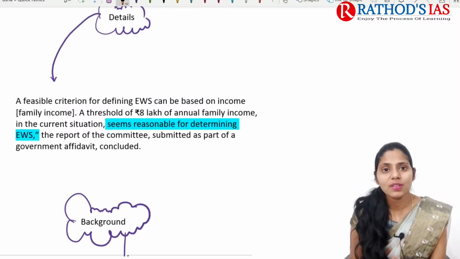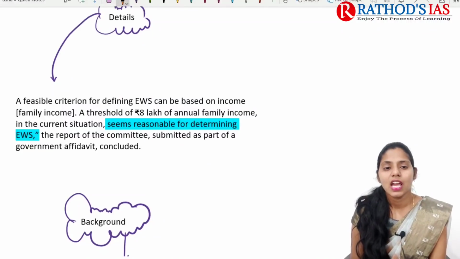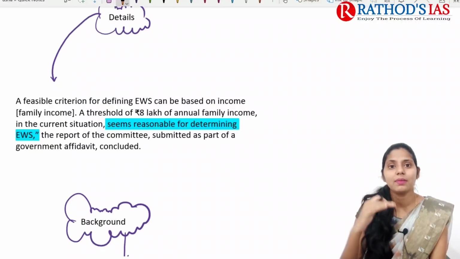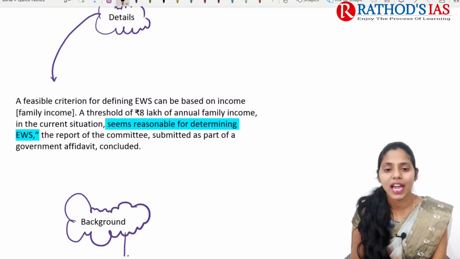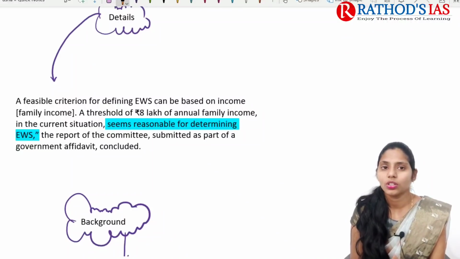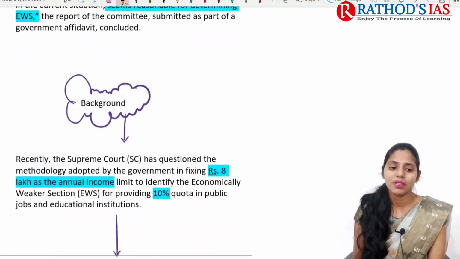So if you're talking about some details, it mainly says that a feasible criteria for defining these economically weaker sections of society can be based on income, that is mainly family income, and the threshold limit, that is the upper limit here, is 8 lakh of family annual income in the current situation, and it is one of the reasonable criteria for determining these economically weaker sections of society. So this is what was mainly said by the committee report.